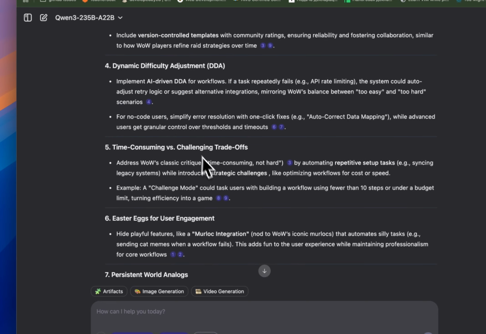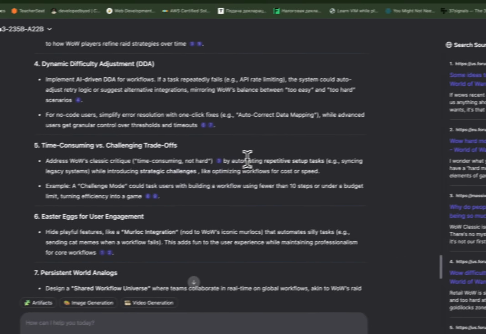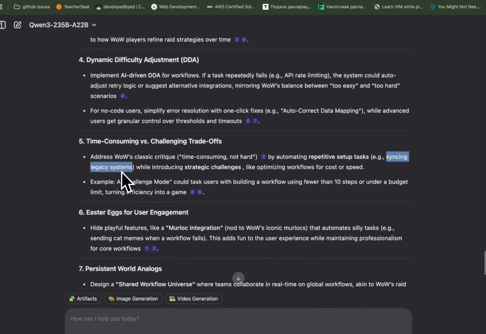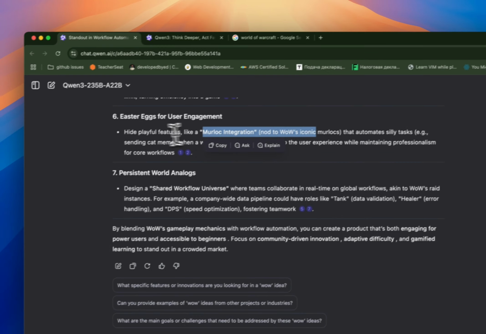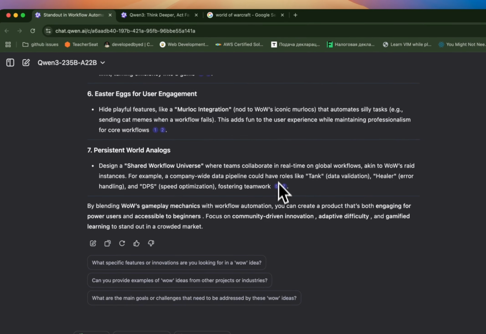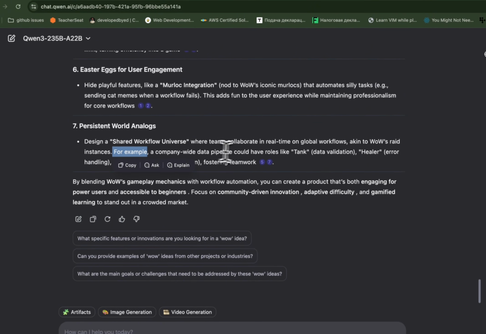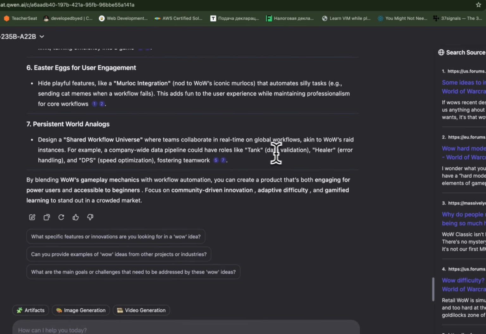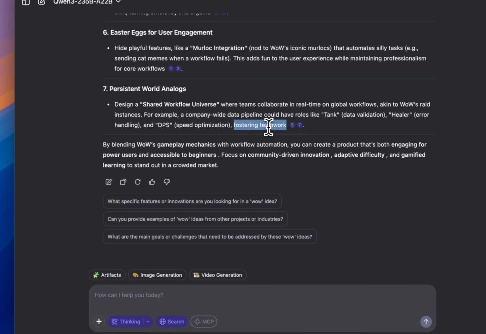Interesting. Time-consuming versus challenging trade-offs. So address WoW's classic etiquette, time-consuming, not hard, while automating repetitive setup tasks, syncing legacy systems, while to do strategic, okay, whatever. Easter eggs for user engagement. Okay, well, fine. Persistent world analogs again. Design a shared workflow universe where teams collaborate in real time on global workflows, akin to WoW's raid instances. For example, a company-wide data pipeline could have roles like tank, healer, and DPS, speed optimization. Wow.